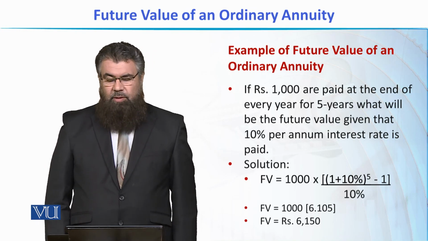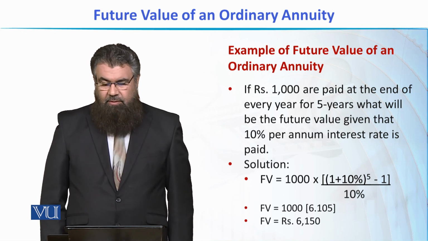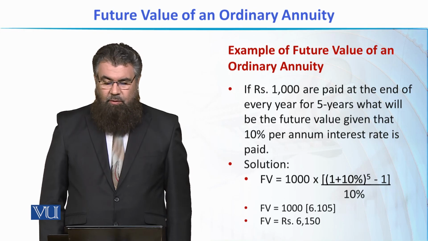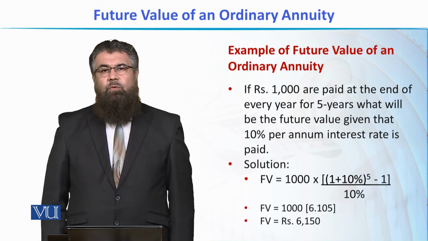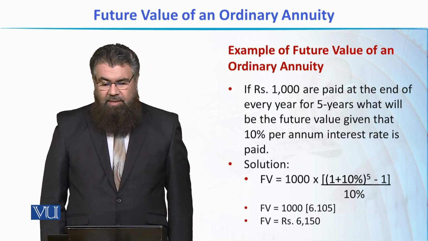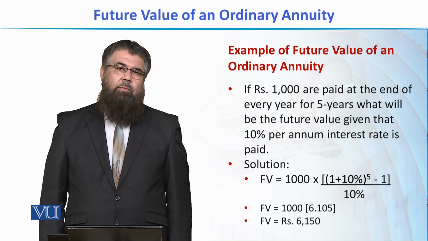So 1000 will be multiplied by the factor, which is (1 plus 10%) raised to the power 5, minus 1, over 10%. By using a calculator, when we simplify this, we get this value equal to 6.105.